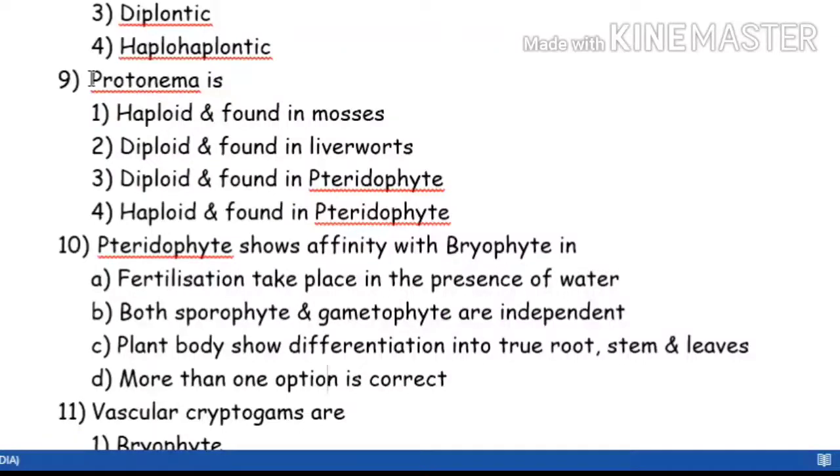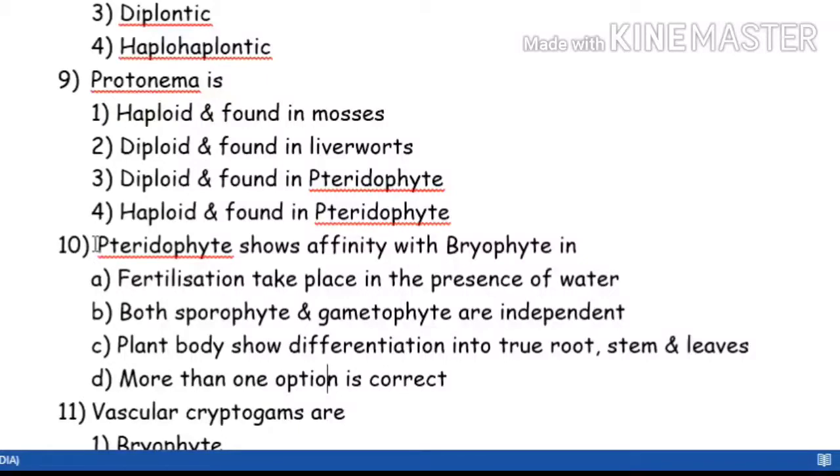Next question, ninth. Protonema is... For protonema, you should think about the mosses, class Bryopsida of bryophytes. Is it clear? You have to think about the bryophytes, then the mosses, and in those mosses, you have to think about the protonema. Go and just revise the NCERT and check it. What is the ploidy of the protonema? Is it haploid or diploid? Then you can immediately give the answer.